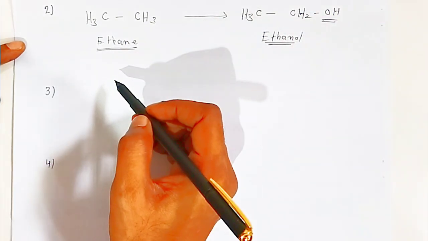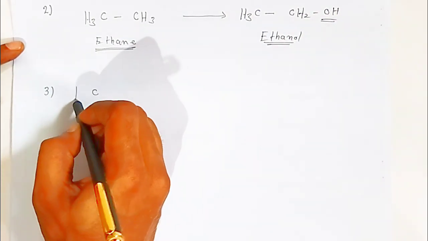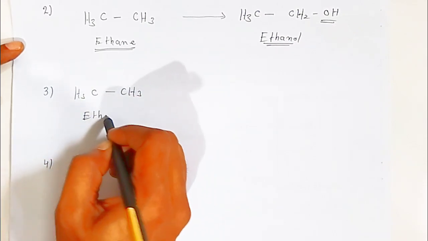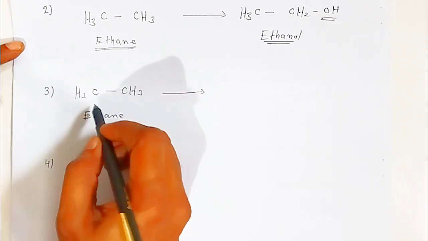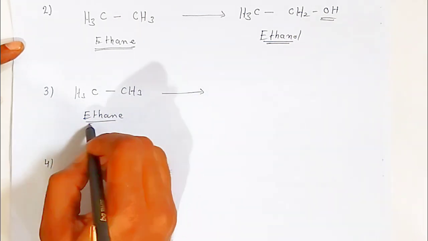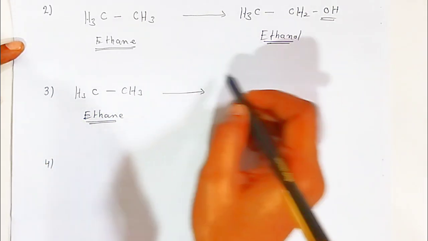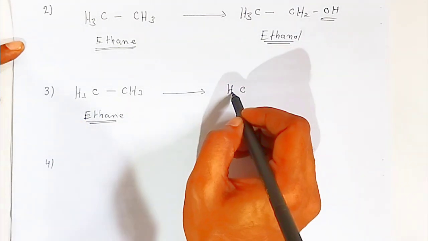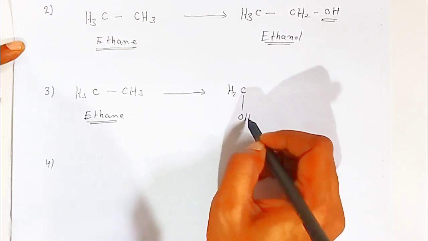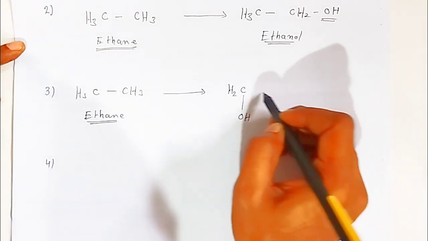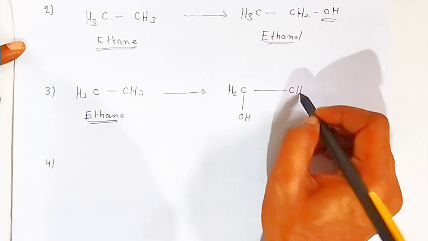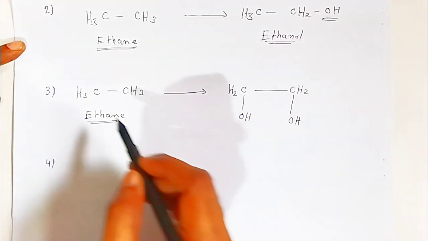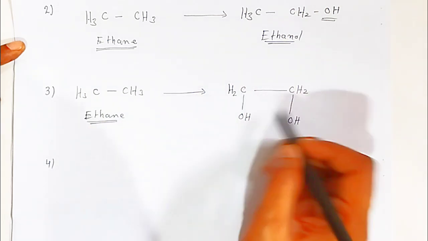What happens students if you are replacing two hydrogens? Here this is your hydrocarbon ethane. Now if you replace two hydrogens of this ethane, so what compound will be formed? Instead of CH3 we will write CH2, one of the hydrogens you are replacing with one hydroxyl group, and here CH3 you can write CH2, here also we are replacing with one hydroxyl. So this is the example students, we have replaced two hydrogens with two hydroxyl groups.